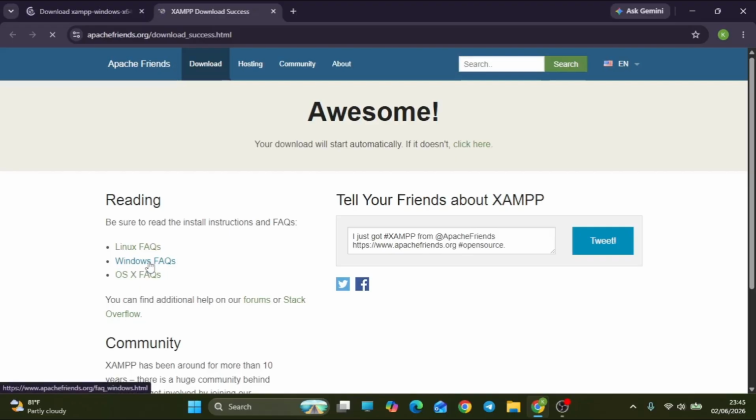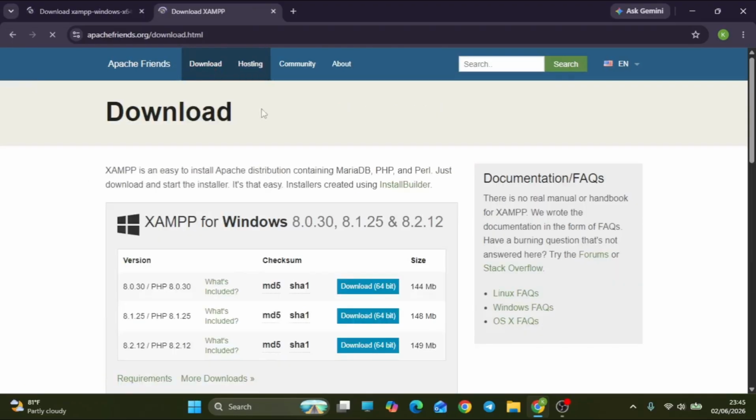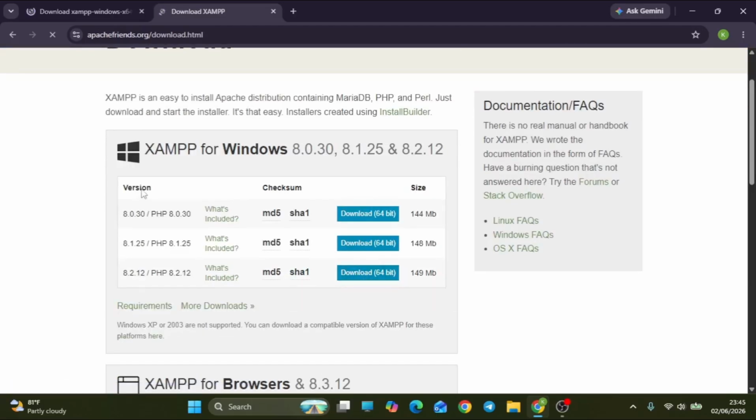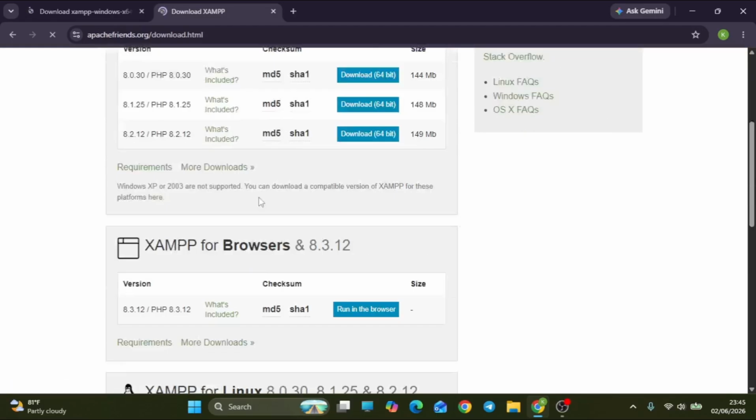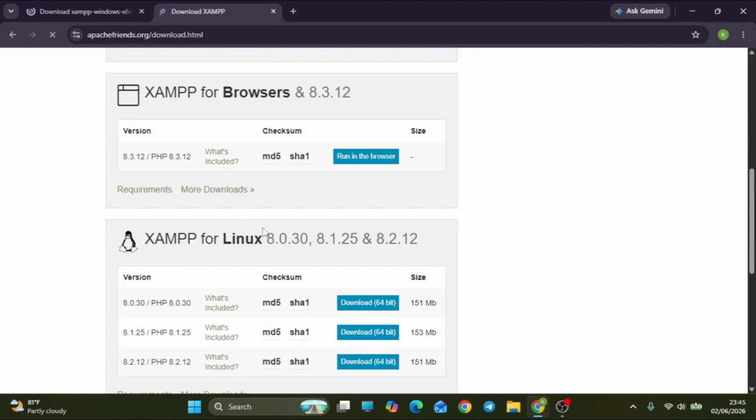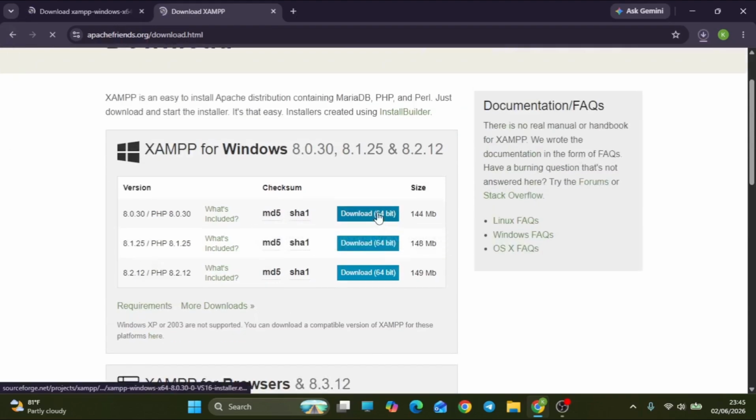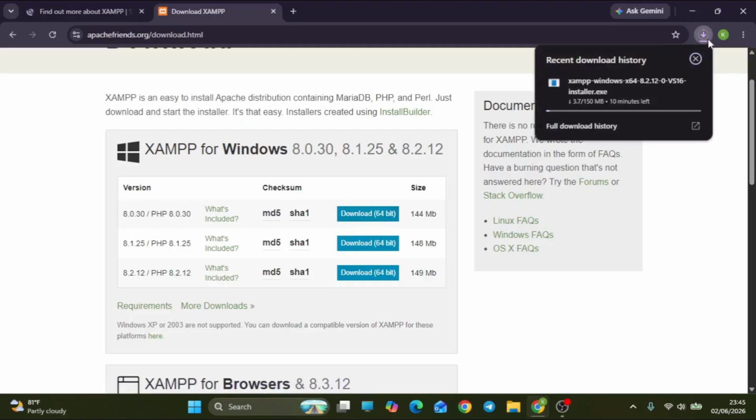What is XAMPP? Think of XAMPP as a local server in a box. Normally, to test a website that uses code like PHP or a database like MySQL, for example, a WordPress site, you would need to buy web hosting online. XAMPP lets you turn your own computer into a private offline server. This means you can build, test, and design websites completely for free without needing an internet connection.